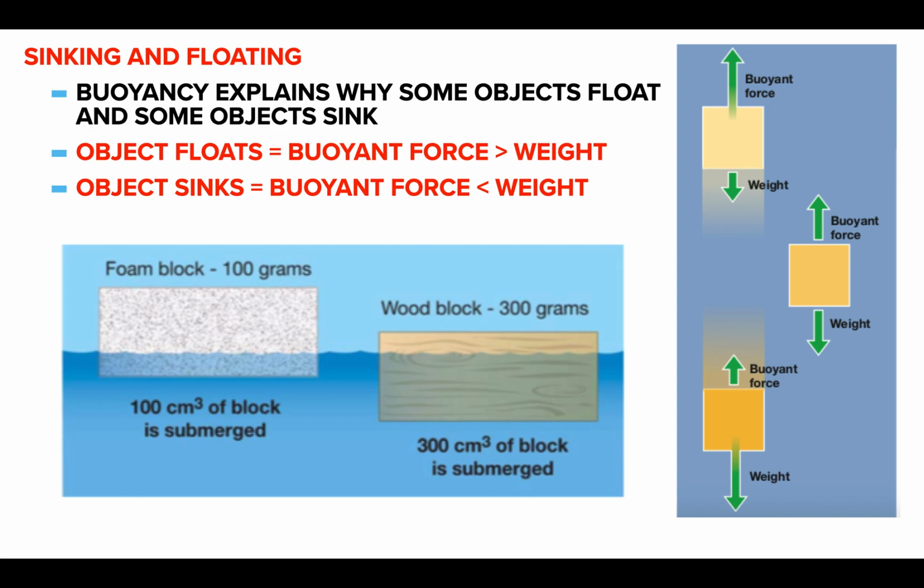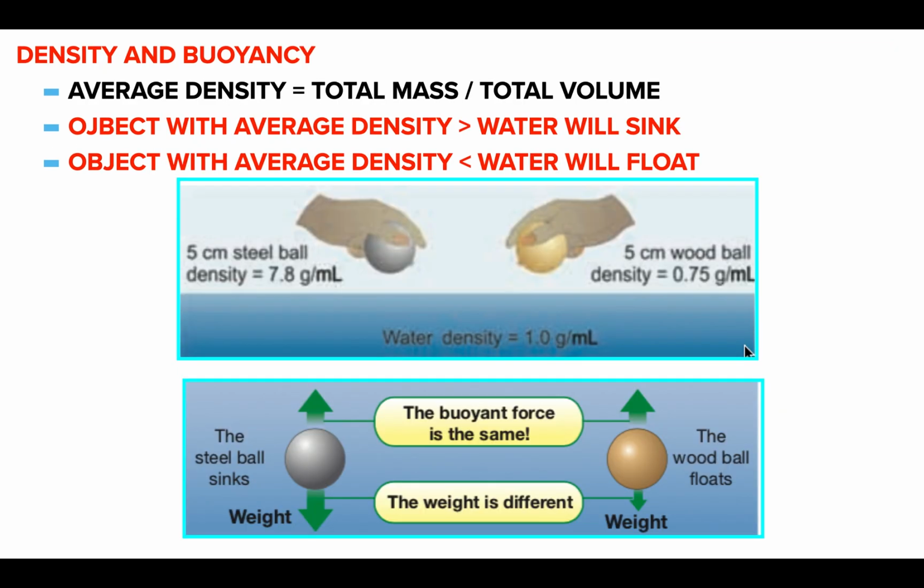So the book shows you this picture here. We have a foam block that's 100 grams. Because it is not very dense, it has a low density, only 100 cubic centimeters of the block ends up being submerged in the water. Whereas the wood block, because it's heavier, more dense, is going to push aside 300 cubic centimeters of water. So you can see the difference in floating there. So just think about this. Which force is bigger? If the buoyant force pushing up is bigger, it's going to float. If the buoyant force is not bigger, it's going to sink.